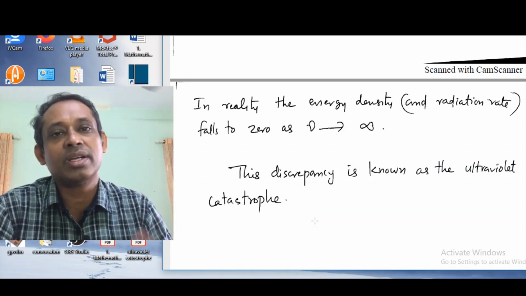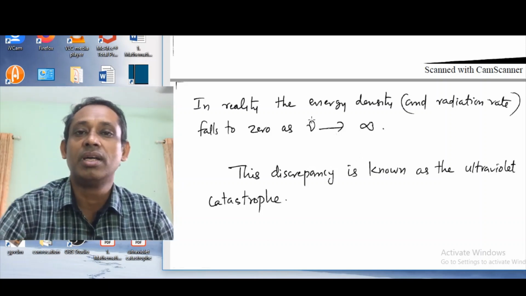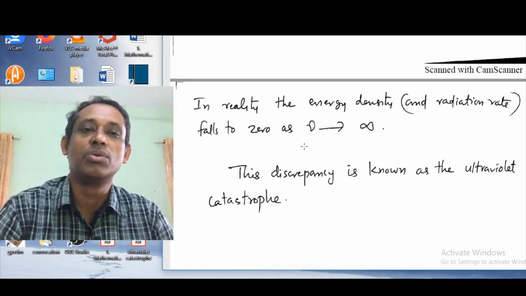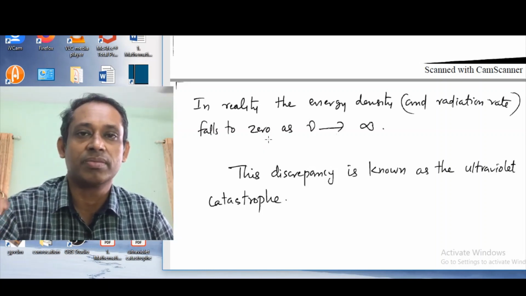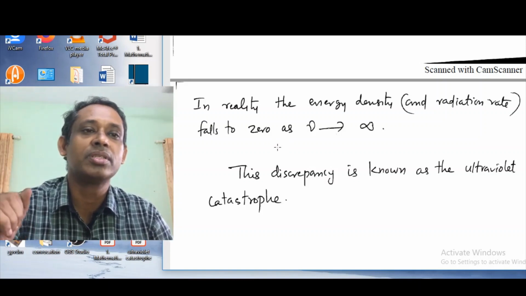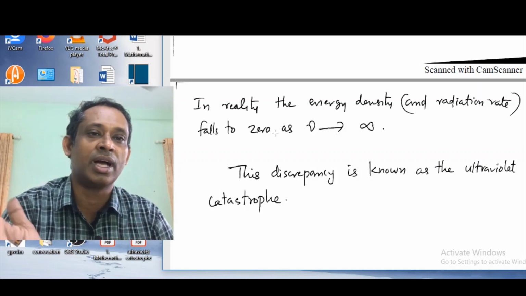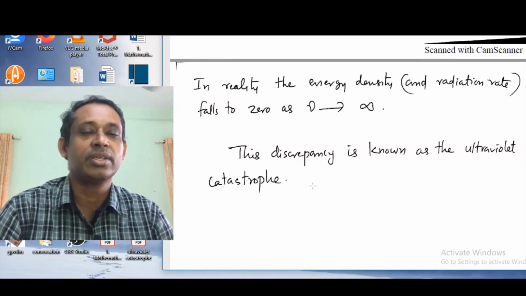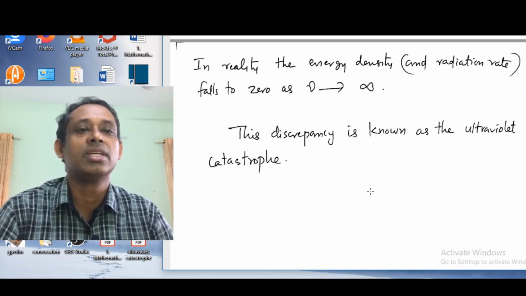At lower frequencies, the Rayleigh-Jeans formula closely agrees with the experimental curve. This discrepancy is known as the ultraviolet catastrophe.